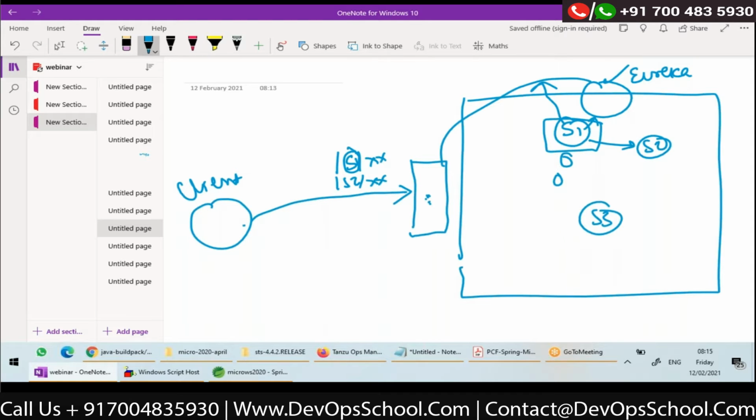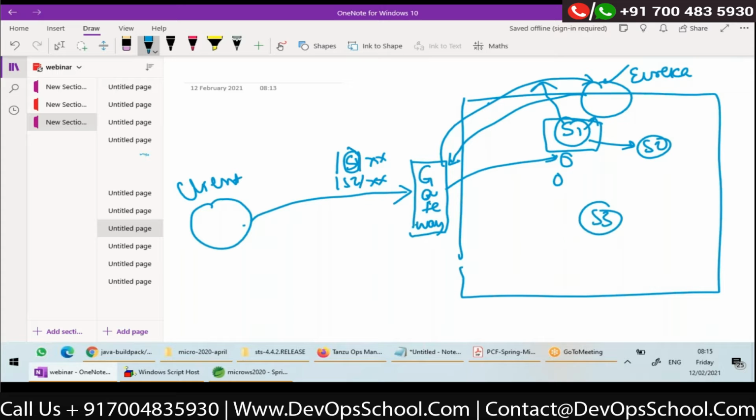It should look up Eureka using S1, get all the instances, use client-side load balancing, select one instance and forward to that instance. So I need a proxy which can look up Eureka and do client-side load balancing, right? So again, we need something like a gateway. Actually, this proxy is acting like a gateway to all my microservices.